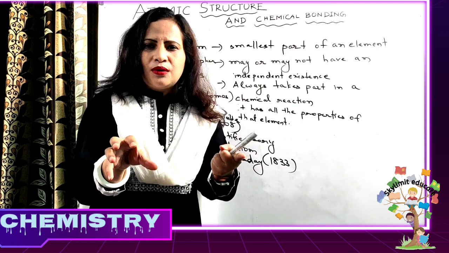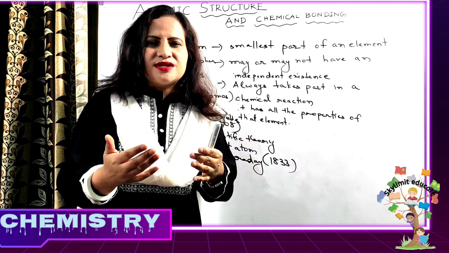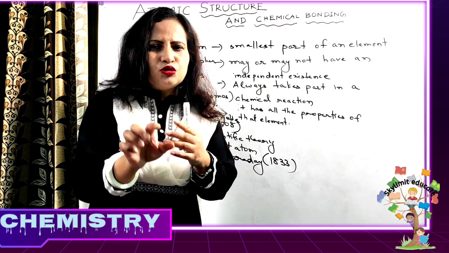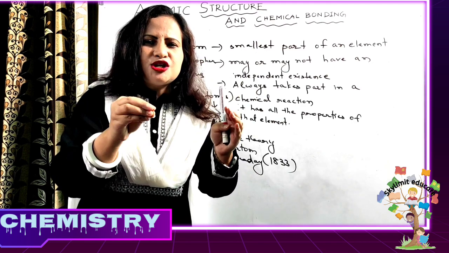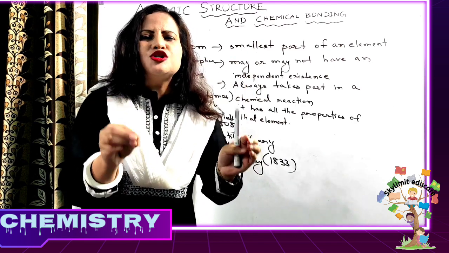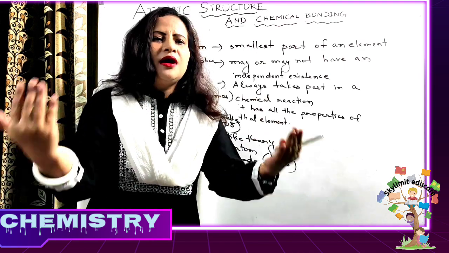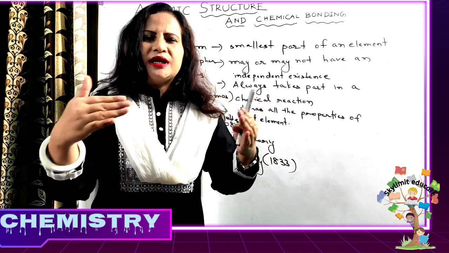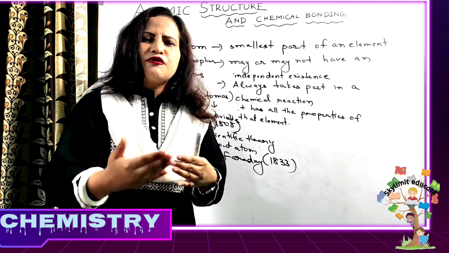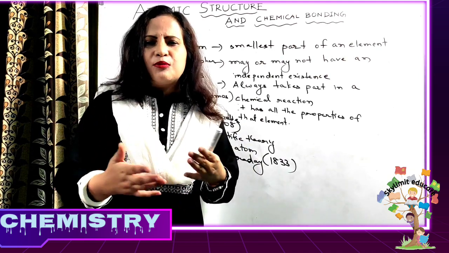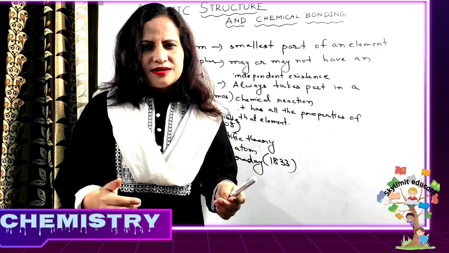From that point of time, we came to know that there are some charged particles that flow and produce what? Electricity. Right? So that made the scientists do research work on these charged particles and find out what they are. Now we know very well that the atom is made up of protons, neutrons, electrons, but it was the contribution of a lot of scientists who did a lot of hard work and gradually came to the conclusion about all these things, right?